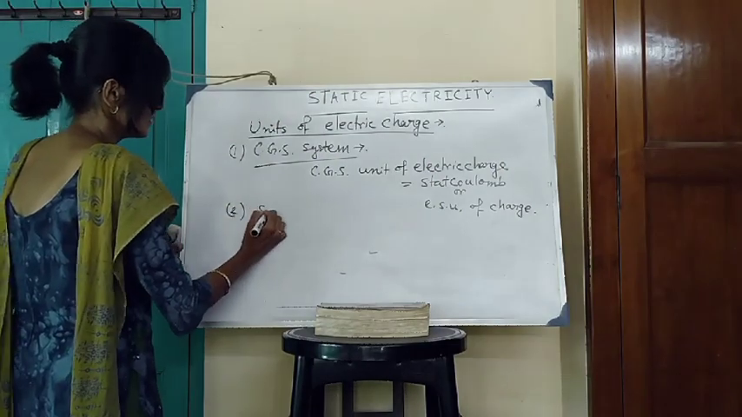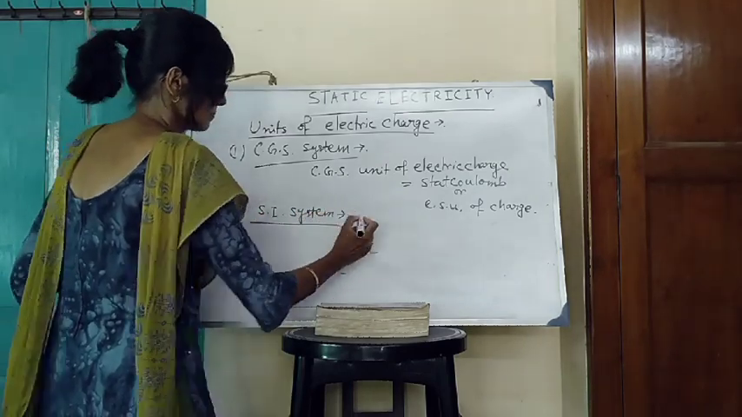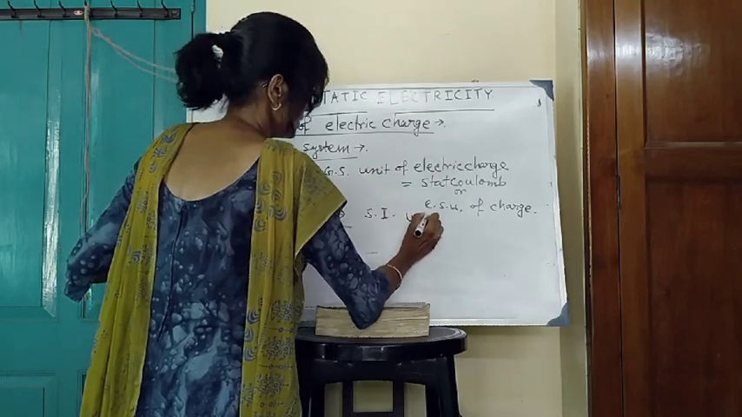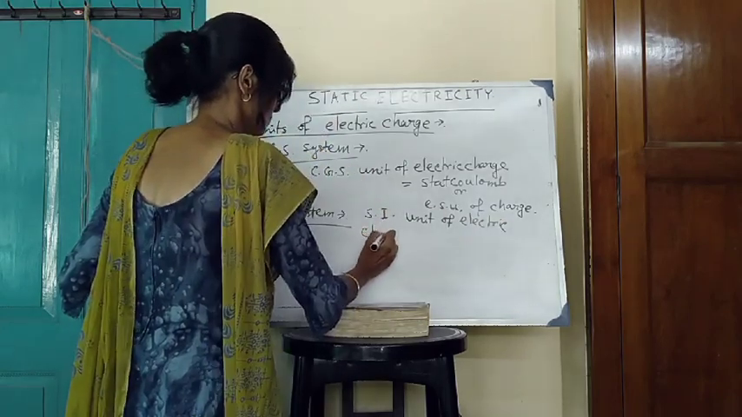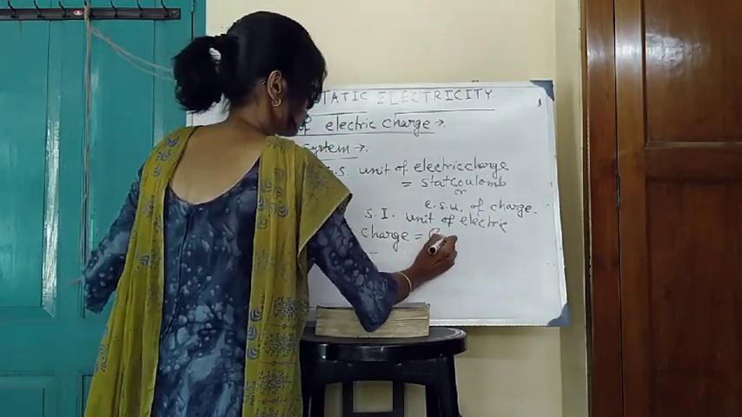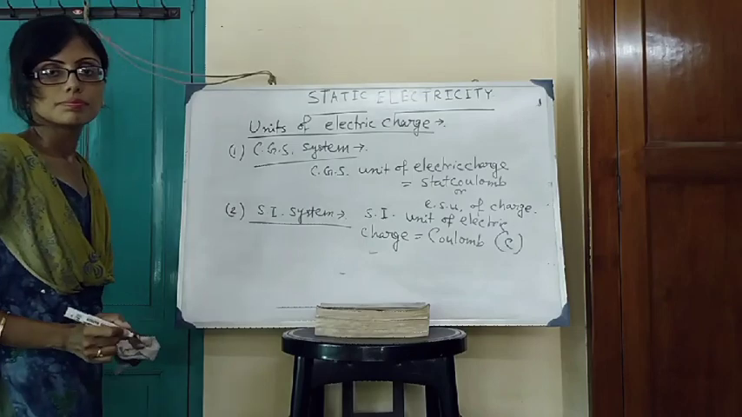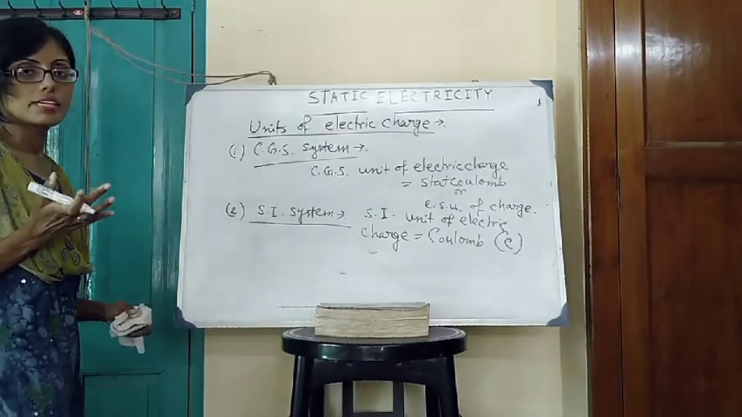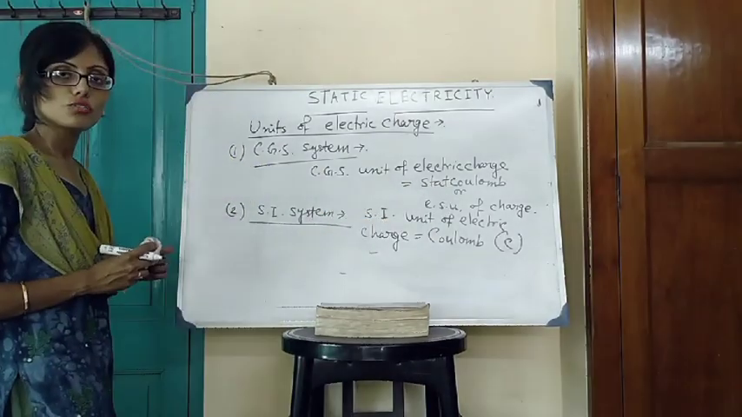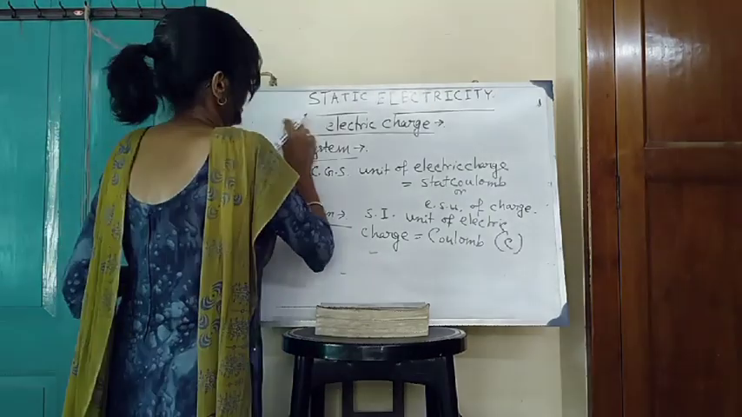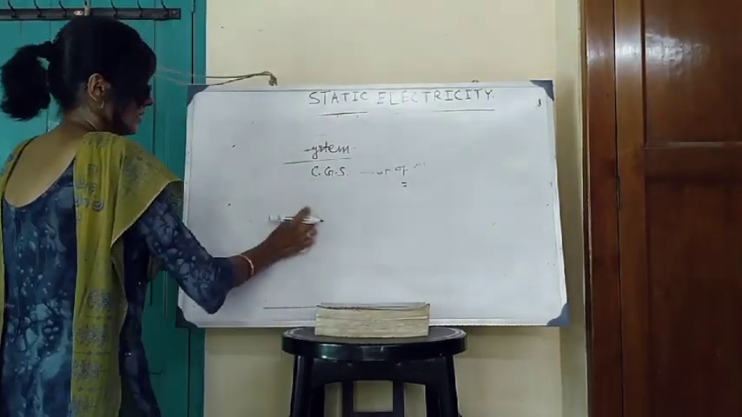Number 2, in SI system, SI unit of electric charge, it is coulomb, or in short you can write big C. Big C stands for coulomb. SI unit of electric charge is coulomb, CGS unit of electric charge is stat coulomb or electrostatic unit of charge. Clear? Next topic, and the most important topic of the chapter, is Coulomb's law in electrostatics.